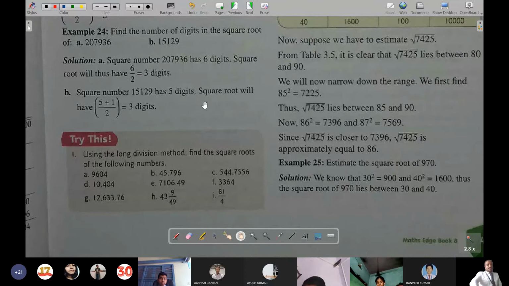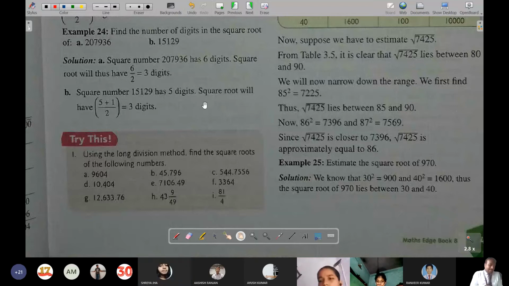Let me see in my diary. Of course, I had written. And one syllabus sheet has been sent by your class teacher also, isn't it? Yes, sir. So, there also you can see it. It is 6, 8, and 9. No, sorry, 6, 9, 10. Not 6, 8, and 9. So, next chapter 6, then 9, then 10.